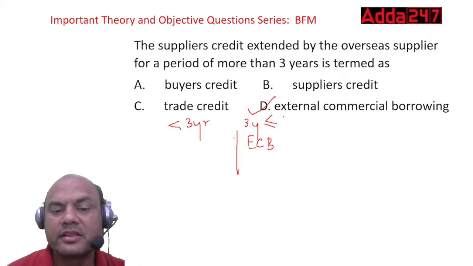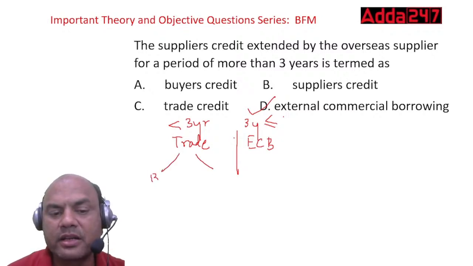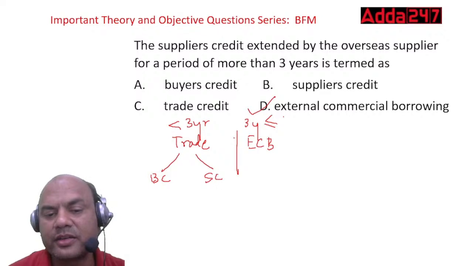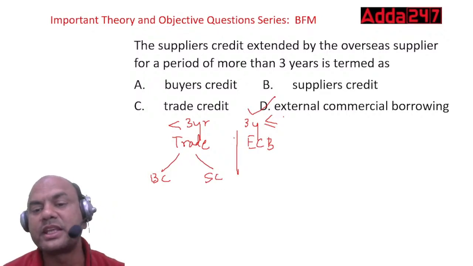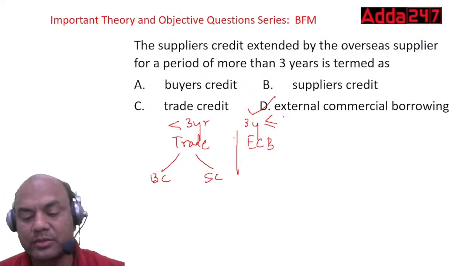Okay. So it is ECB over here, ECB. And this is trade credit, trade. Now this trade credit is of two types, buyer's credit and supplier's credit. Okay, this is a basic classification between all these. So the answer over here is D, ECB, external commercial borrowing. Okay.